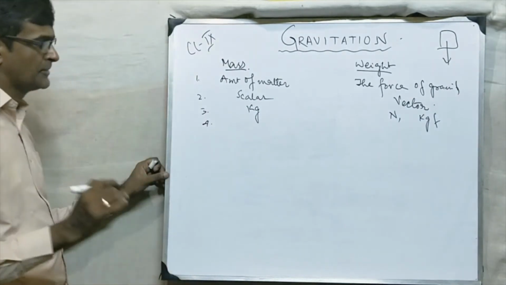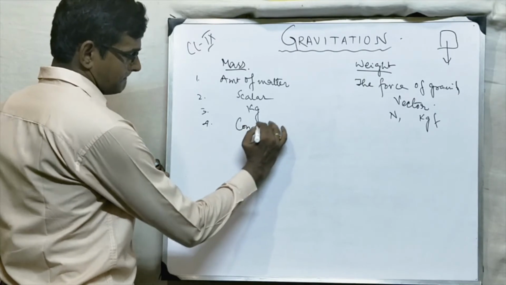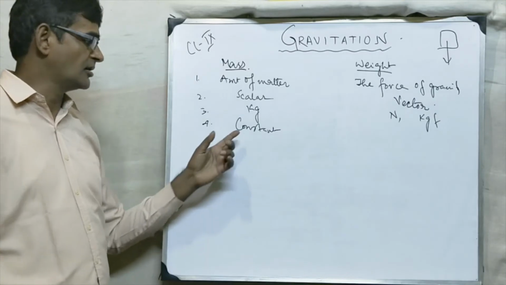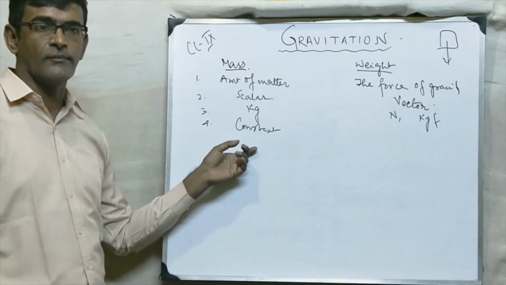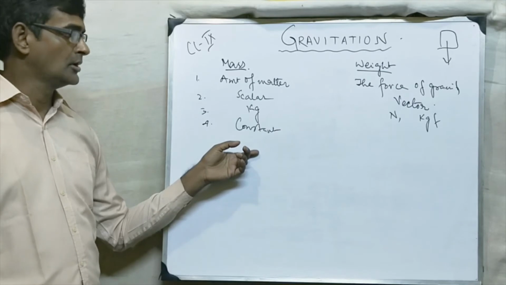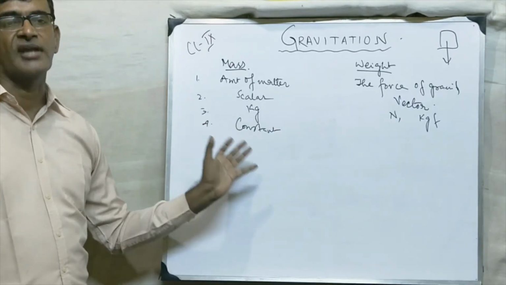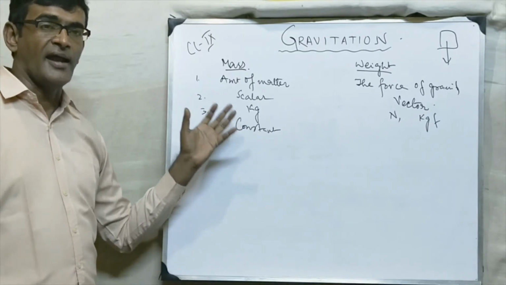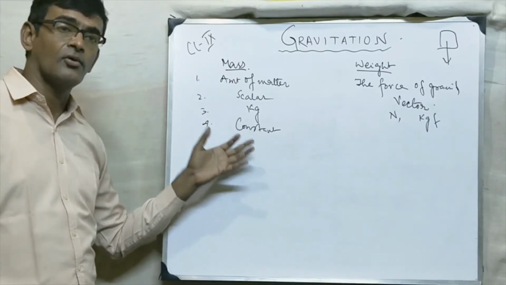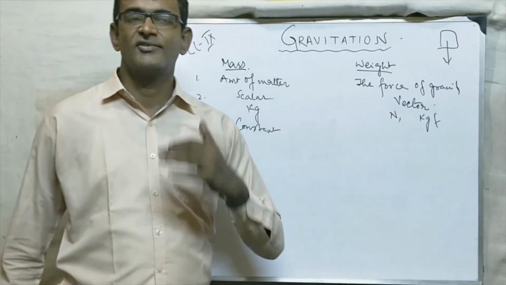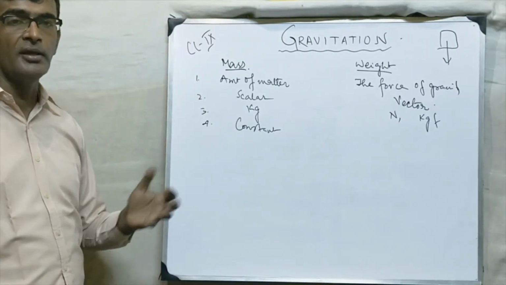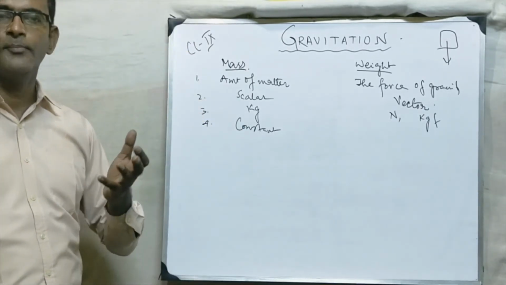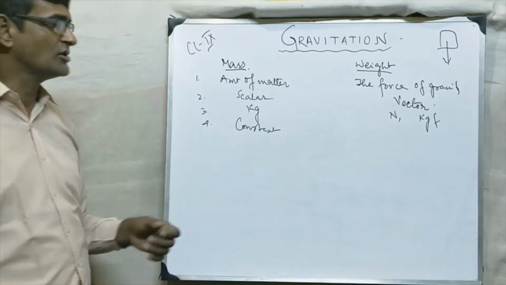Fourth point. Mass is constant. It does not change. We have studied in Newton's second law, in the second video of laws of motion, I have told you that this is constant. It does not change. It is fixed. Mass of a body changes only when the speed of the body approaches very close to the speed of light, which is practically impossible. So we can say mass is constant.